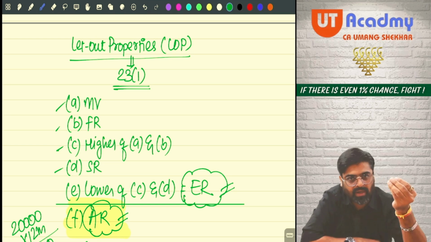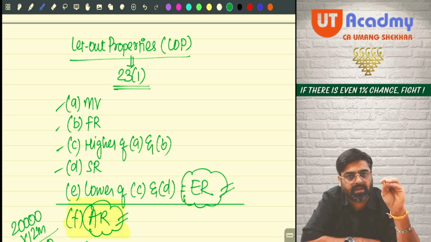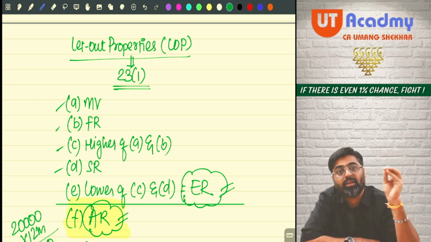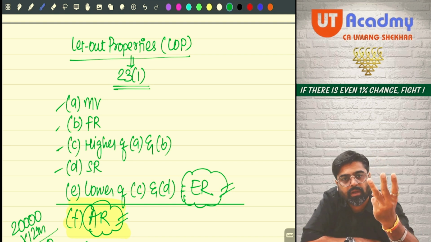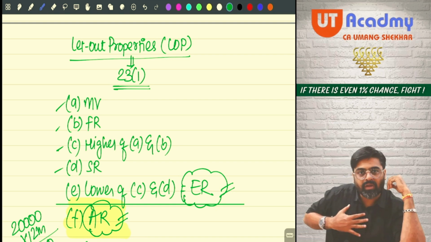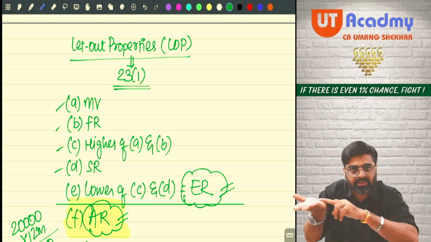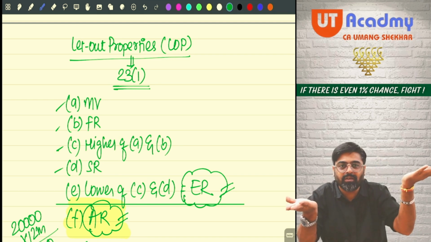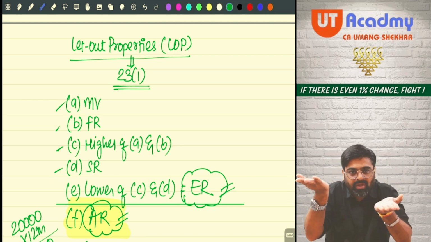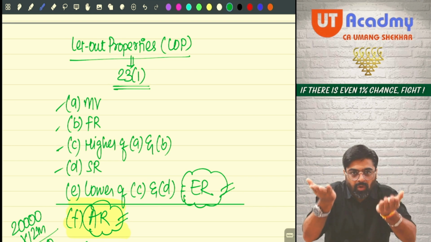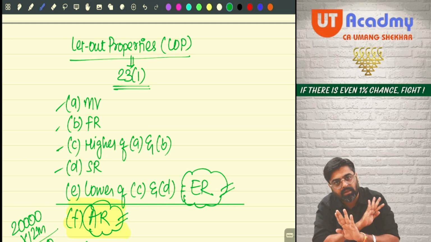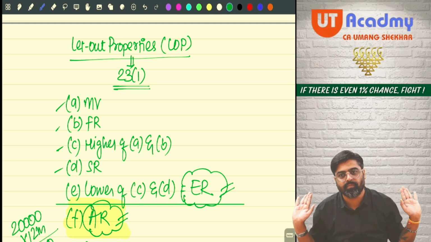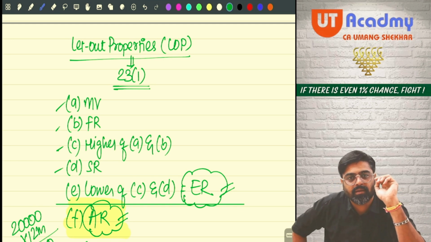But fortunately, there was Rent Control Act and your property was subjected to a standard rent. And as per the Rent Control Act, the standard rent fixed for your property was only 3 lakhs. So we will not allow our expectation 3,60,000 to go beyond 3 lakhs. That means 3,60,000 or 3 lakhs, whichever is lower, we will take the standard rent amount as our expectation. That's it. So what will be the expected rent?